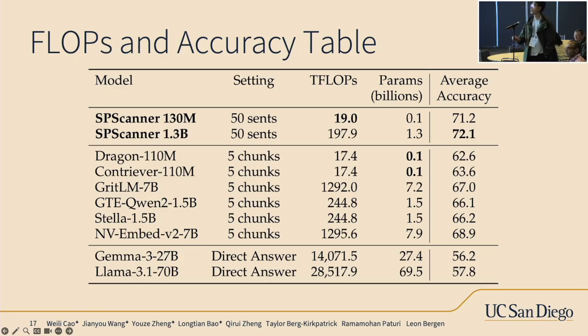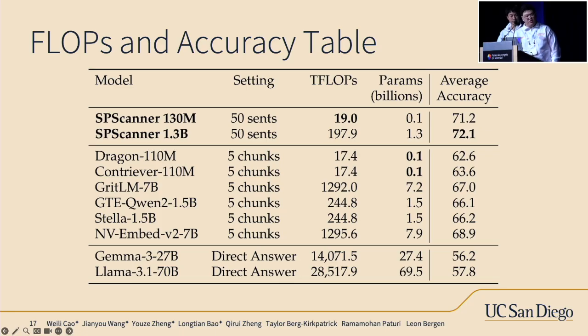So the first question, we also compared the teraflops, so the computations compared with the full-context Gemma models and Llama 3.1 models. If you see the teraflops, we're much more efficient. We obviously don't count the later stage of GPT-5 generation, but we just feed 50 sentences to the generator, so it should be much more efficient.